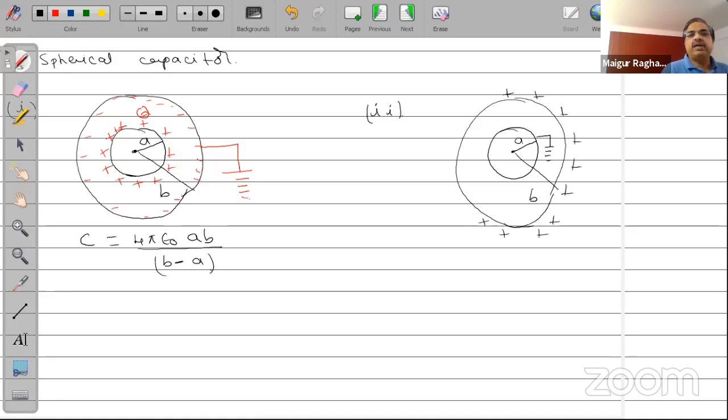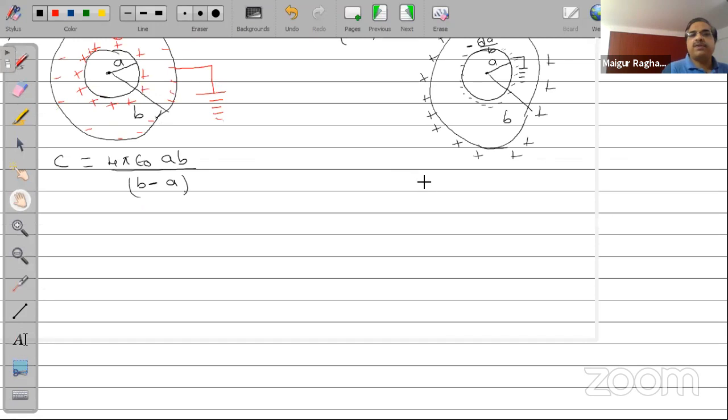While discussing the electric potential, I had mentioned the potential difference because of this. If the charge on this is Q, there will be a charge here equal to QA by B. So the charge on this will be negative and is given by minus QA by B. Now, in this case, the expression for the capacitance is 4 pi epsilon naught B square by B minus A. If I call this C1 and this C2, you will find that for a given radius, C2 will always be greater than C1.